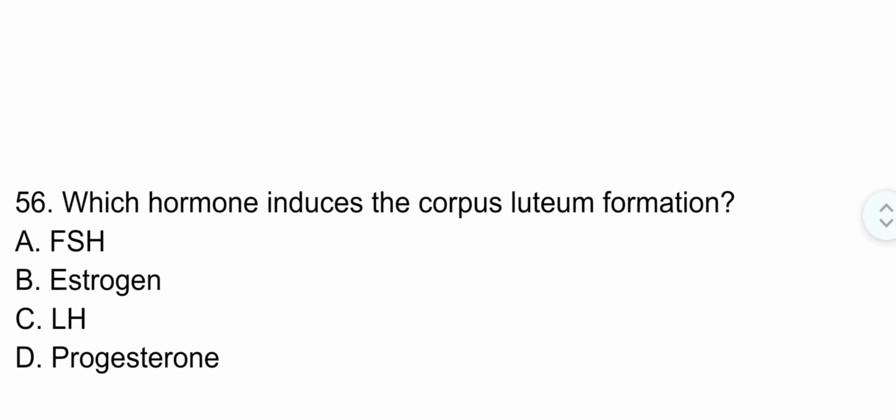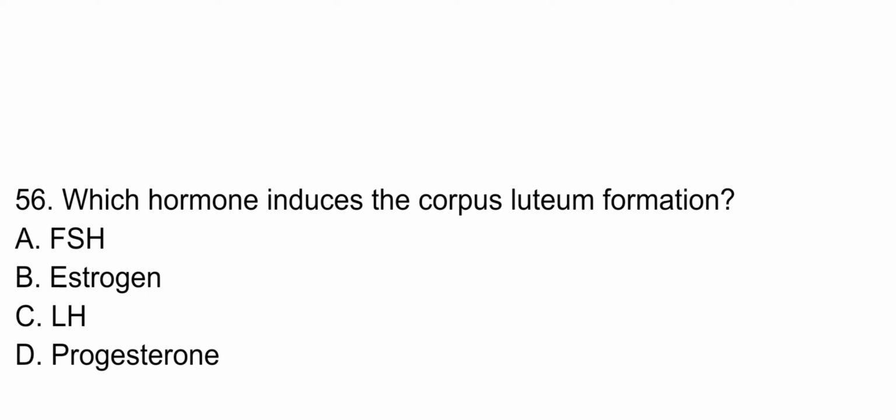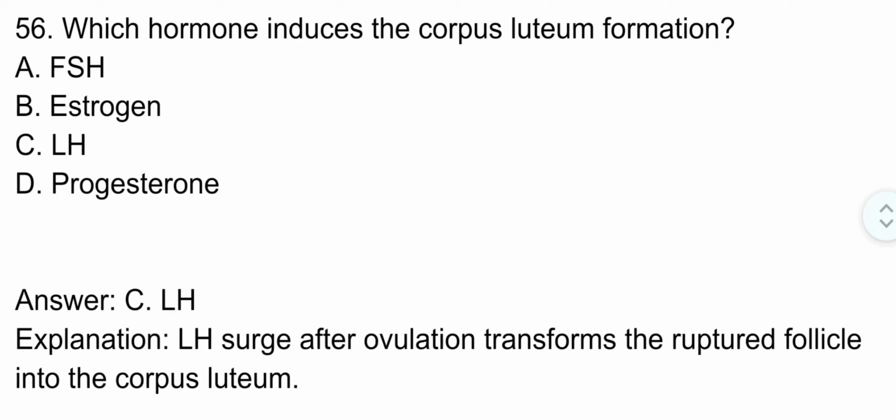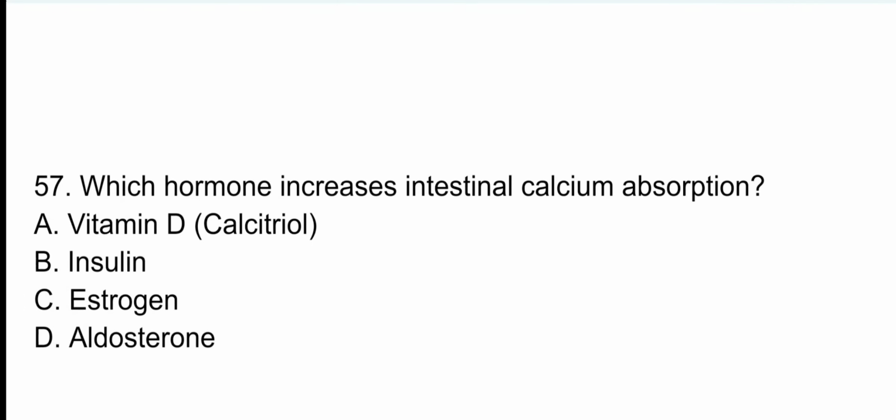Question number 56. Which hormone induces the corpus luteum formation? The correct option is option C. Luteinizing hormone. Luteinizing hormone after ovulation transforms the ruptured follicle into the corpus luteum.